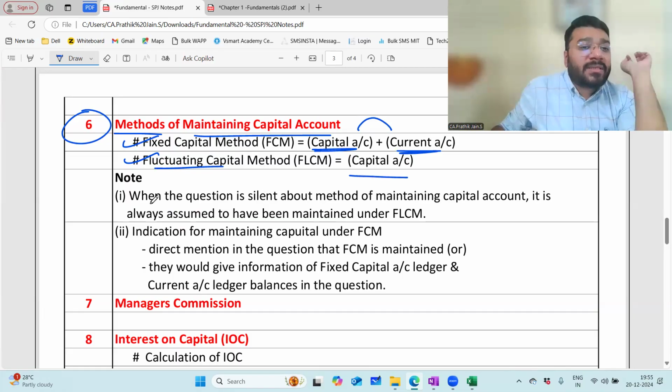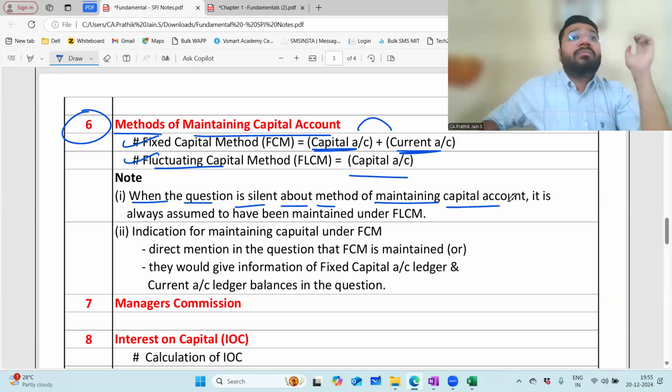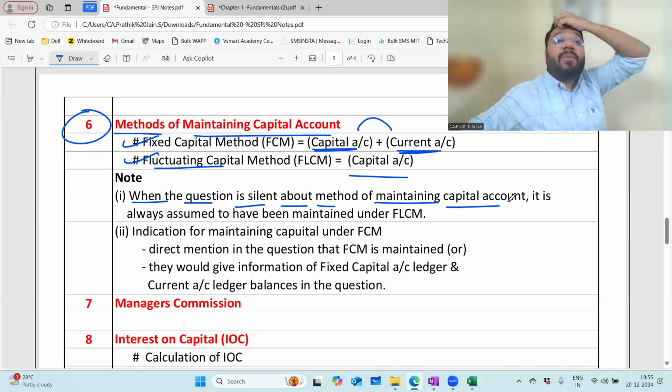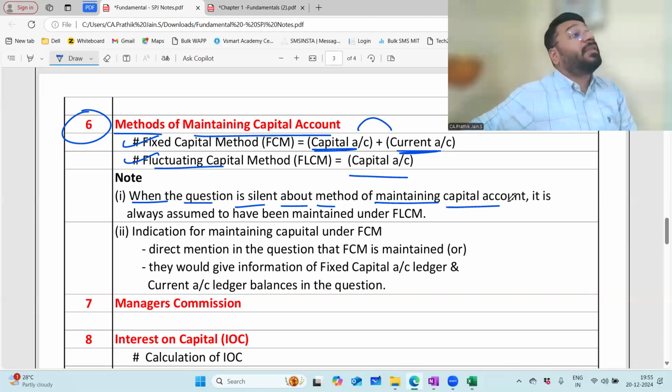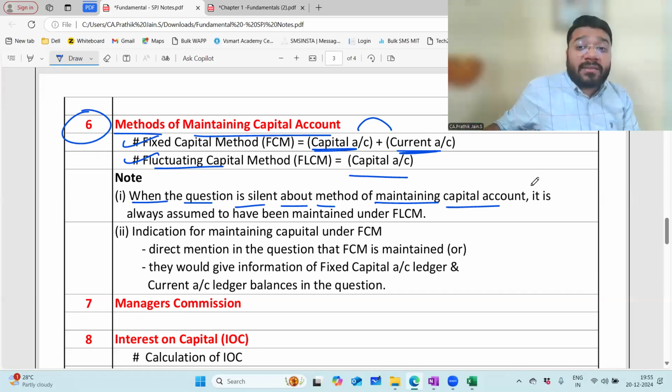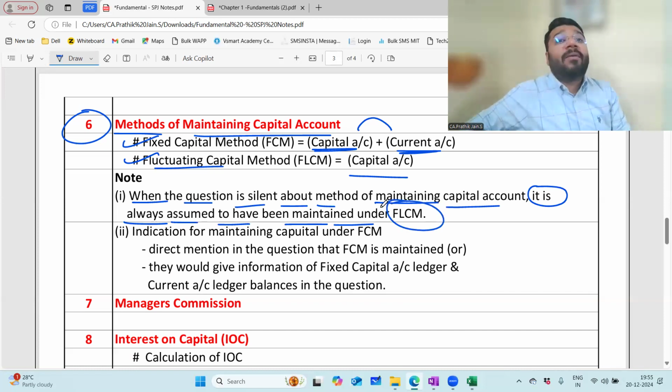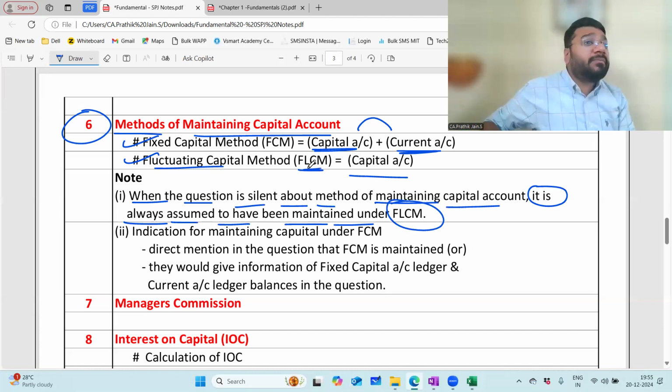Now the question that comes is, when the question is silent about the method of maintaining the capital account. You are reading a question, and you are not able to understand what method of capital account they maintained. The question is silent about it. In that case, it is always assumed that the firm has maintained the capital under FLCM. FLCM means fluctuating capital method.